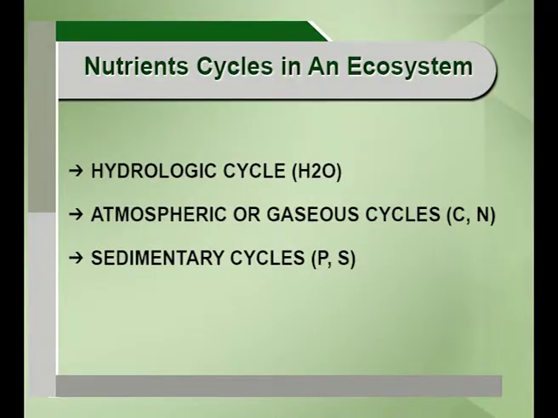The third important function of an ecosystem is nutrient cycling. There are different nutrient elements, for example carbon, nitrogen, hydrogen, phosphorus, sulfur. They all move in the ecosystem in a cyclic manner, not unidirectionally like energy. These are also called biogeochemical cycles because of the biological, geological and chemical processes that take place in an ecosystem.